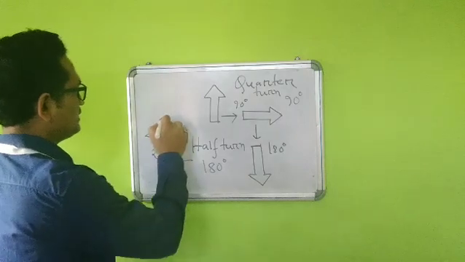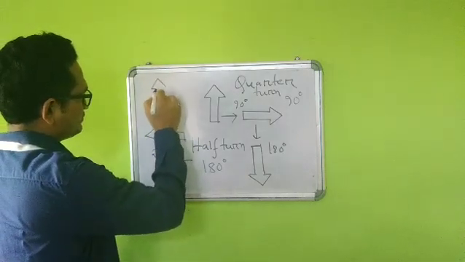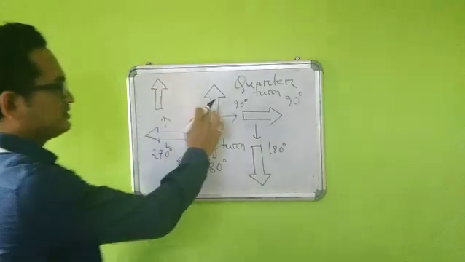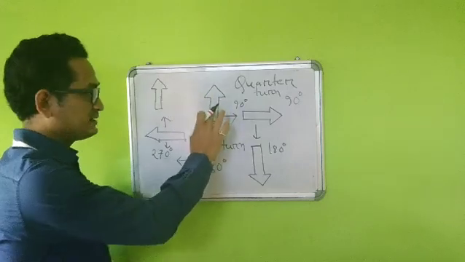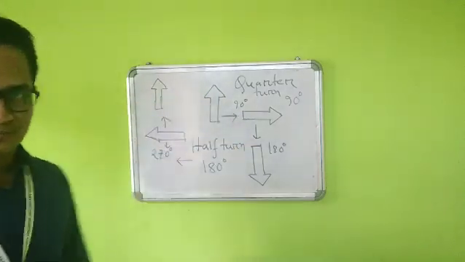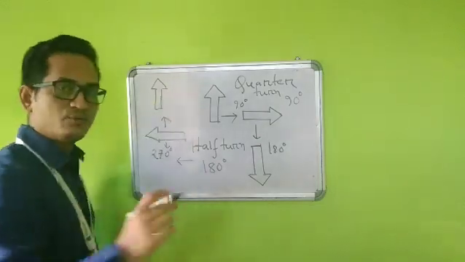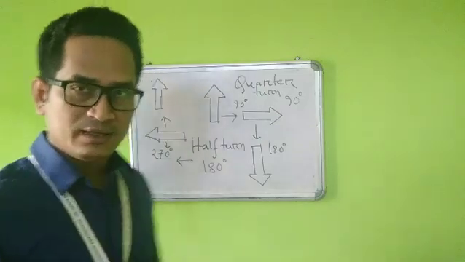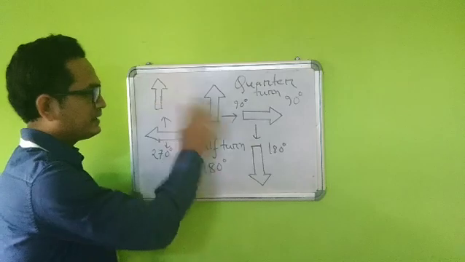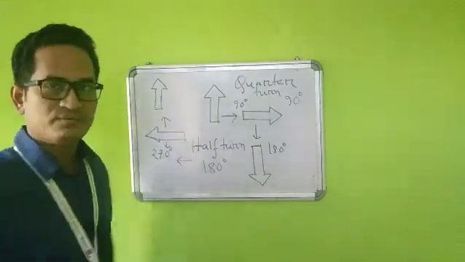And finally, suppose this figure has turned like this. Now suppose this figure is again coming back into the same position. See the previous position, the starting position, it was standing like this. Now after taking so many turns, it again came back here. Now here, students, from this to this figure, it has taken one more turn, that is 90 degree turn. So in this case, this 90 will be added with this 270. That means how many 90 has it taken till now? 1, 2, 3 and finally 4.